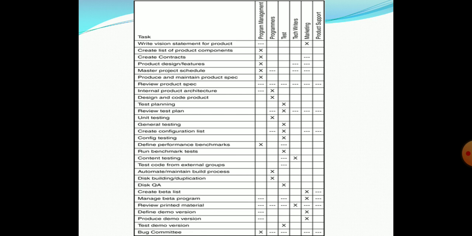So the tasks run down the left side and the possible owners are across the top. An X denotes the owner of the task and a dash denotes a contributor. A blank means that the group has nothing to do with that particular task. So deciding which tasks to list comes with experience, definitely.